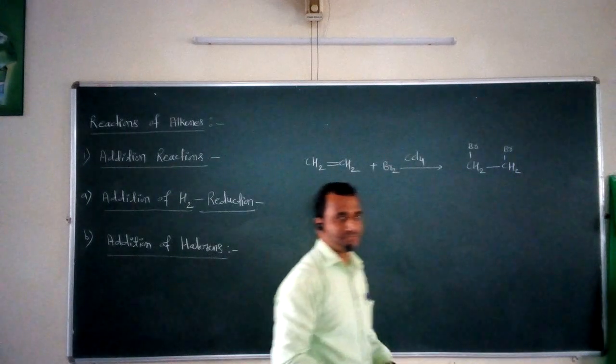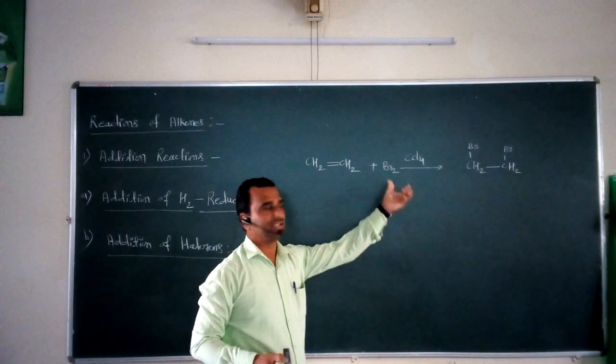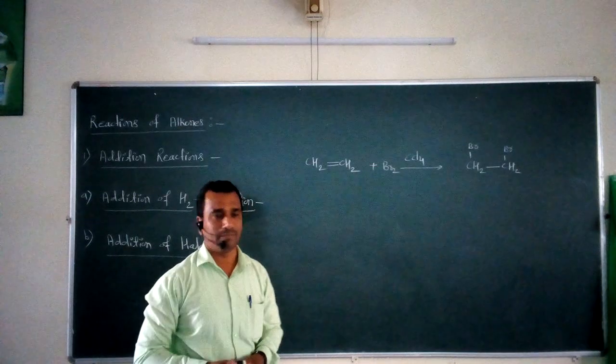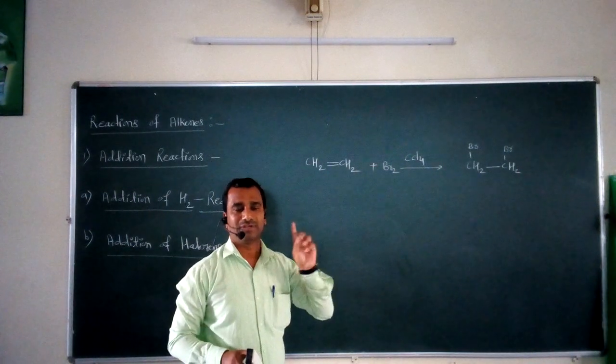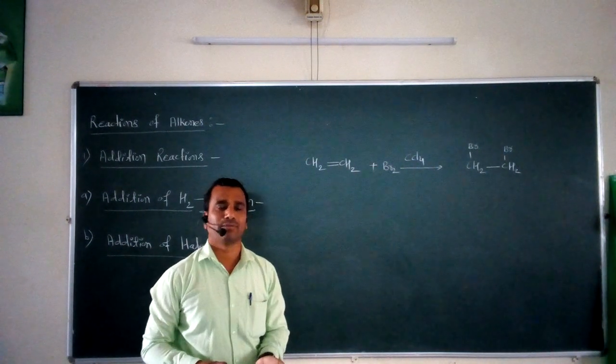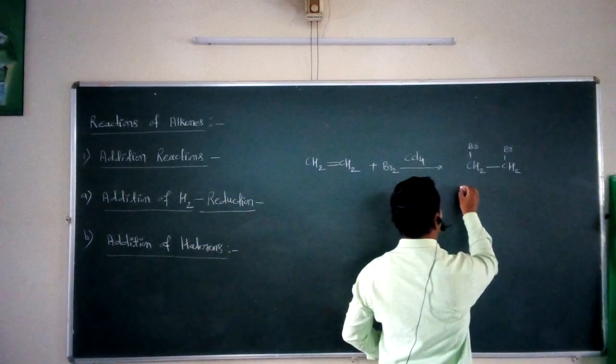So this ethene interacts with bromine in the presence of carbon tetrachloride to form 1,2-dibromoethane. You will get 1,2-dibromoethane. This is the name of this compound.